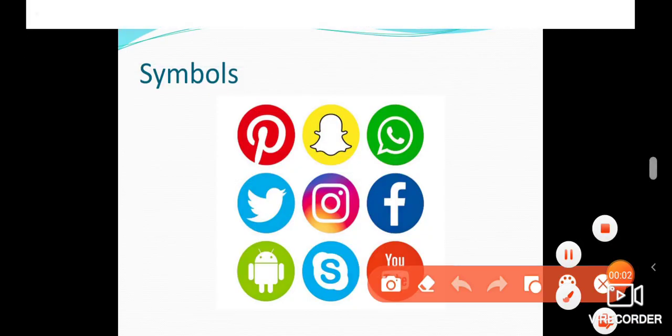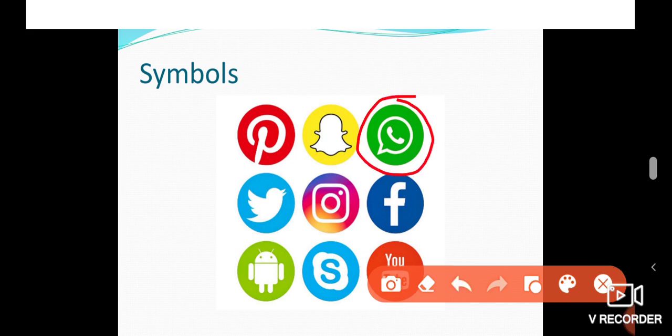You may see some symbols on the screen, isn't it? What is the symbol for that? It denotes WhatsApp. What is the symbol for that? It denotes Twitter. And what is the symbol for that? It denotes Facebook. So each symbol represents or indicates certain things, isn't it? Like that, in chemistry, the elements are also indicated by symbols. So symbolic representation: each element has a unique symbol.